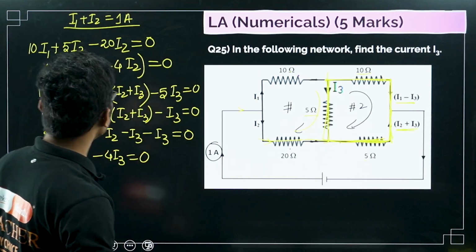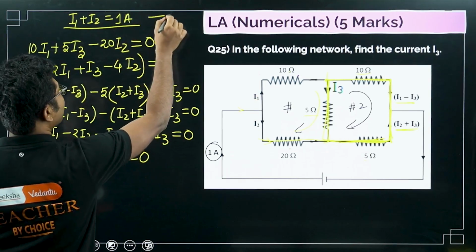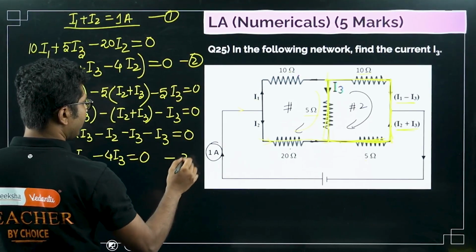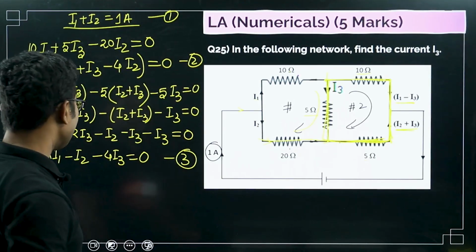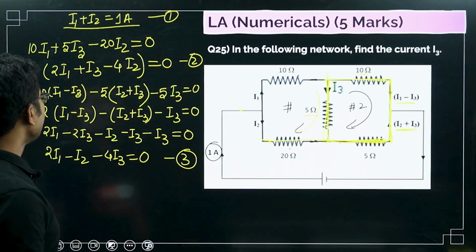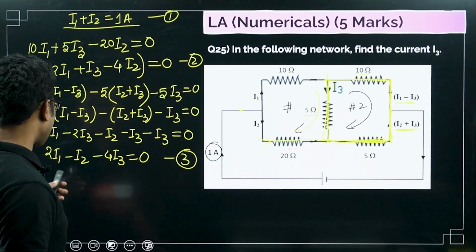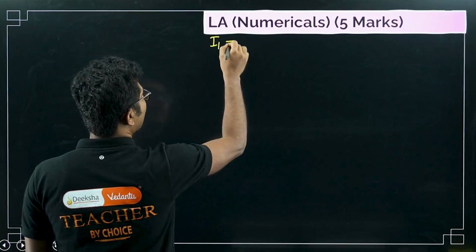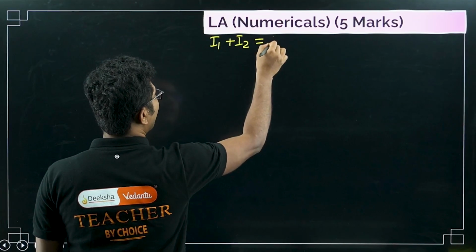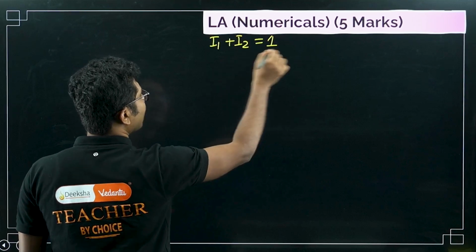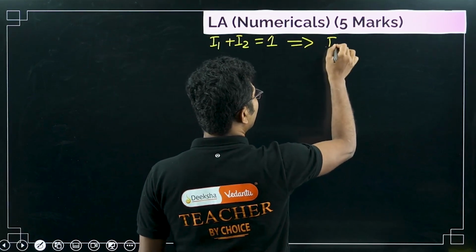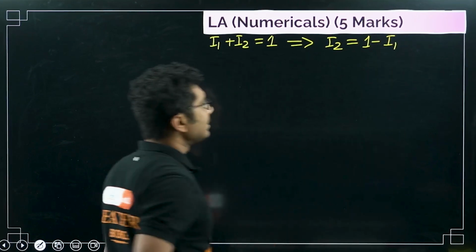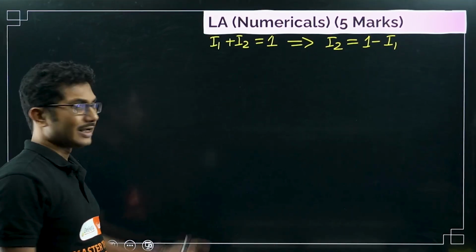Now how to solve this equation? So this is equation 1, this is equation 2, this is equation 3. Okay, so 3 variables, 3 equations. So we should be able to solve these equations, right? First, let me write the first equation. I1 plus I2 equals to 1 ampere. Or let me rewrite that: I2 equals to 1 minus I1. So this is what we can write from the first equation.